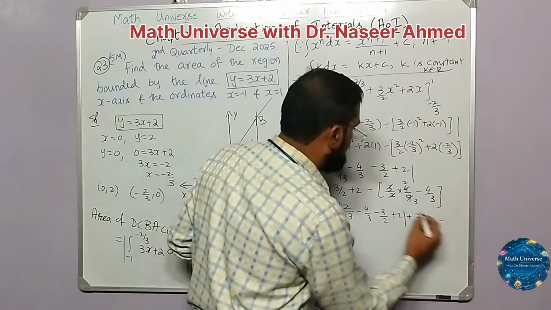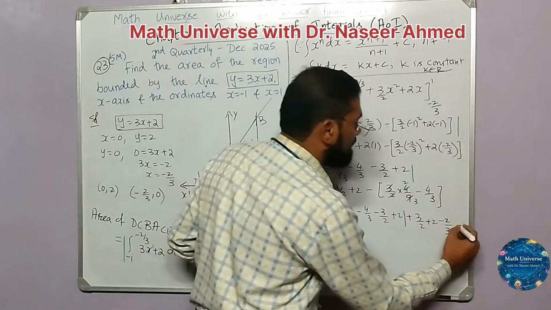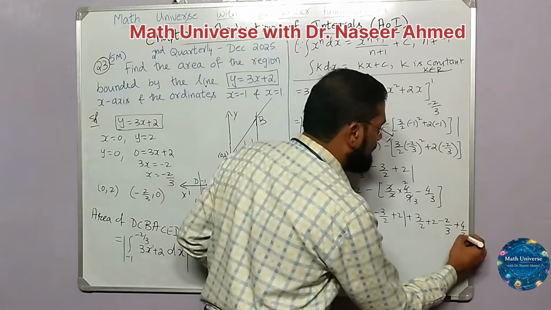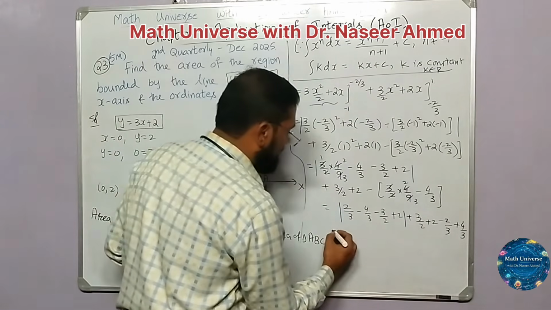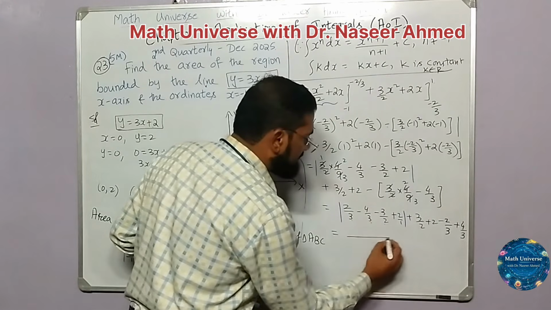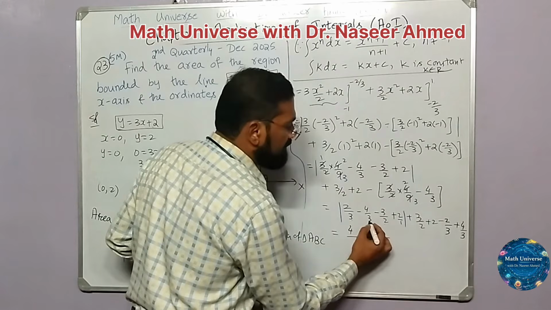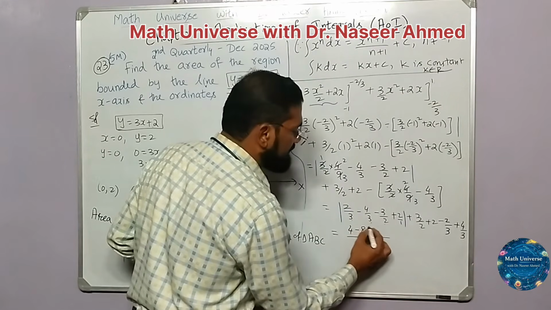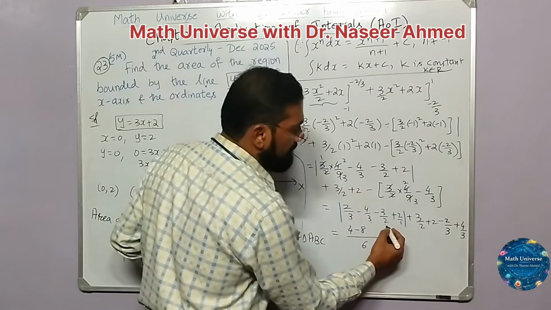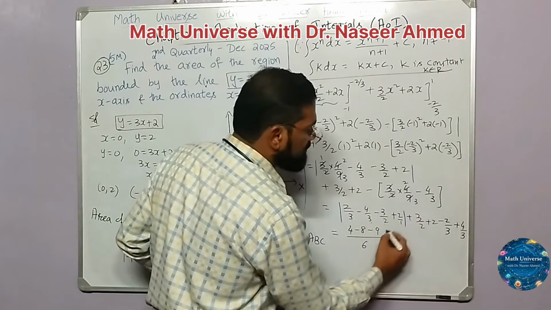Minus to plus is minus 2 by 3, then again minus into minus is plus 4 by 3. Now let us take the LCM. LCM of 3, 3, 2 and 1 will be 6. 6 by 3 is 2, 2 into 2 is 4; 6 by 3 is 2, 2 into minus 4 is minus 8; 6 by 2 is 3, 3 into minus 3 is minus 9; 6 by 1 is 6, 6 2s are 12.